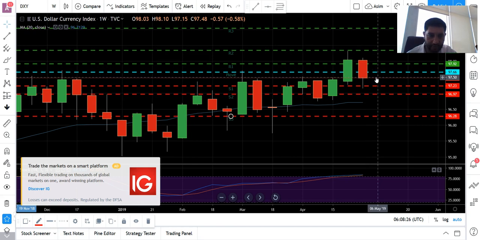Currently it's trading below the pivot, and I'm expecting that it will drop and try to attain 96.98 points, and I'm bearish on the dollar index at the moment.